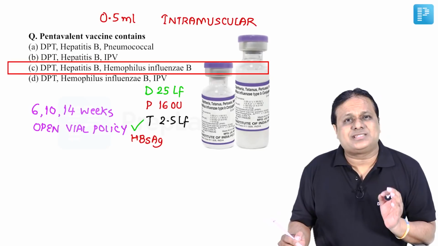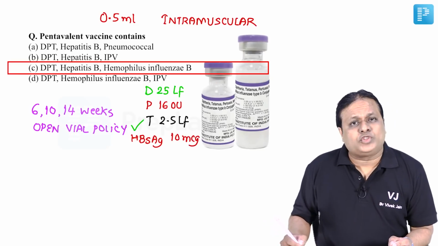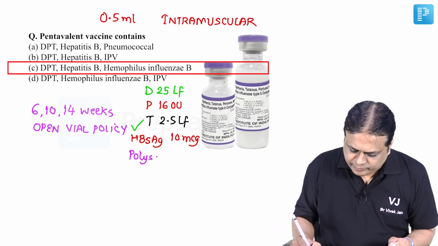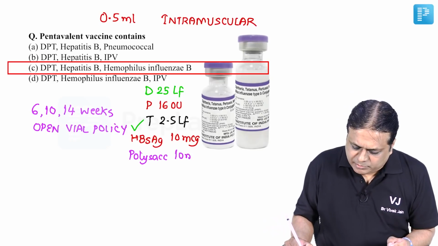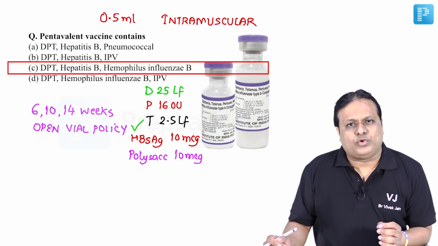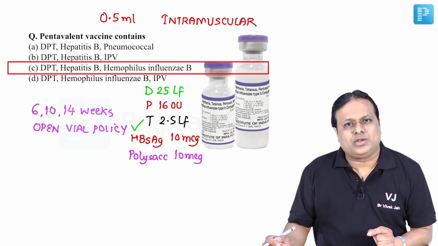Also remember HBsAg, that is rDNA, this is 10 microgram, and 5th component, that is polysaccharide, that is for Haemophilus influenza B, this is also 10 microgram. Also it is adsorbed on aluminum phosphate, and thiomersal is used as a preservative in this particular vaccine.